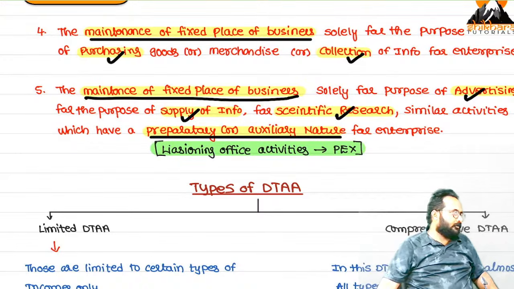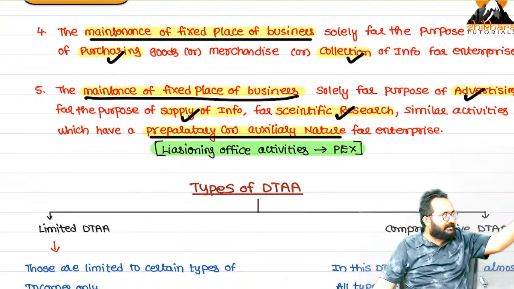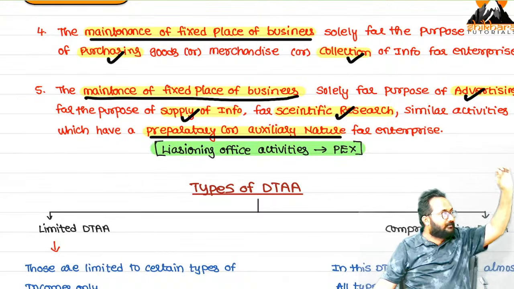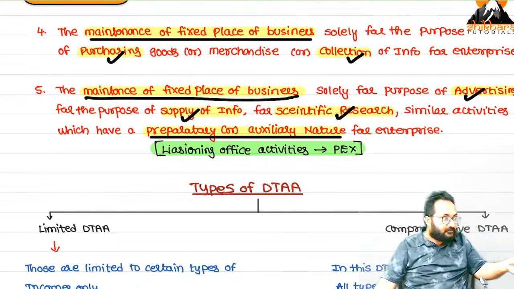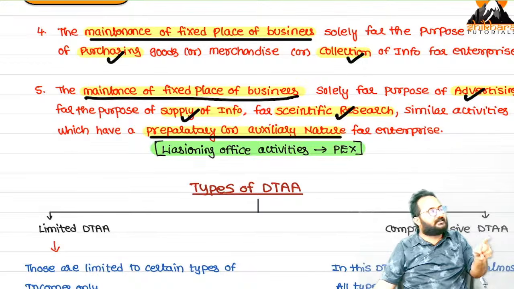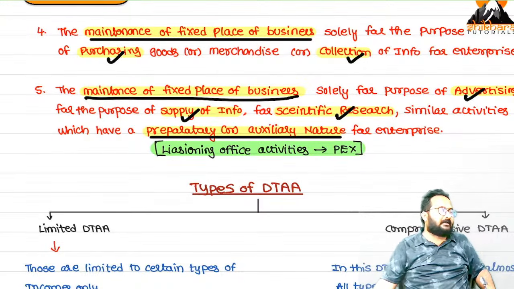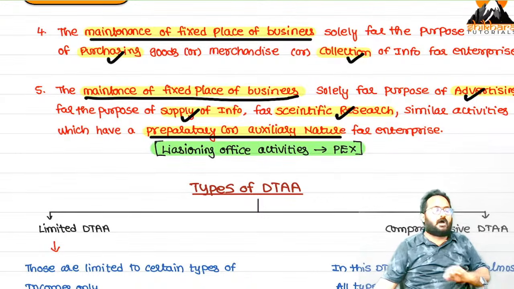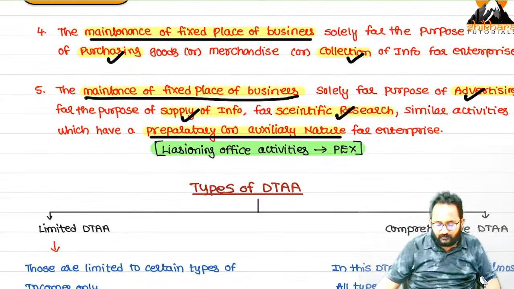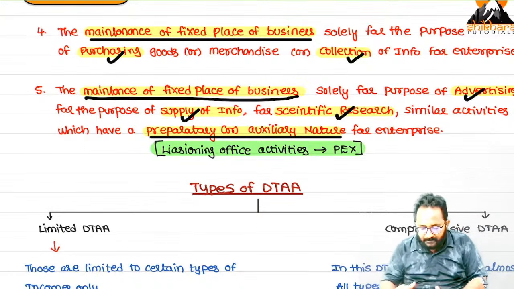Licensing office activities also cannot be called PE. So PE excludes, I will tell you: use of facilities for storage or display, maintenance of stock for storage or display, maintenance of stock for further processing of another enterprise, maintenance of fixed place of business for purchase of goods, maintenance of fixed place of business for collecting the news. Next, maintenance of fixed place of business regarding licensing office activities. These are all the cases that are not treated as PE. Understood? So now PE concept is over.